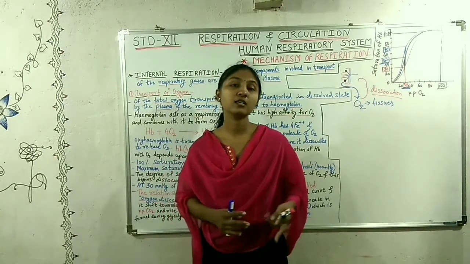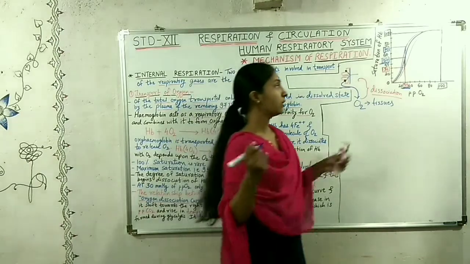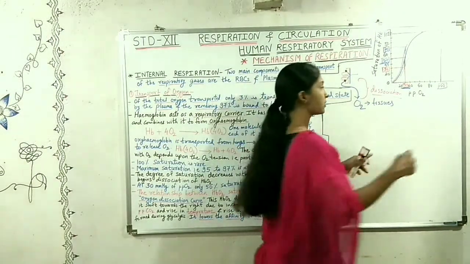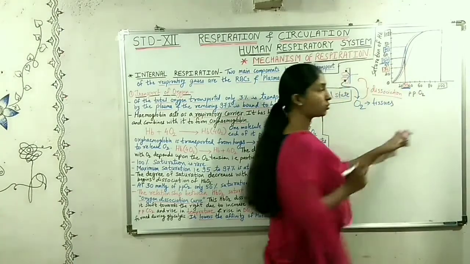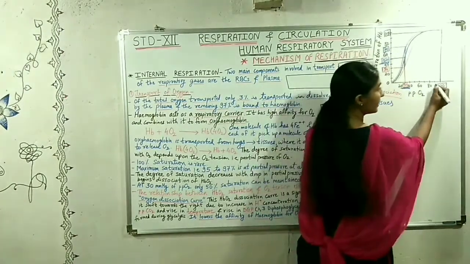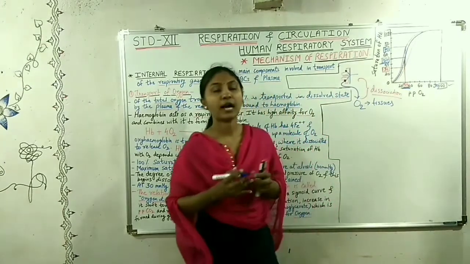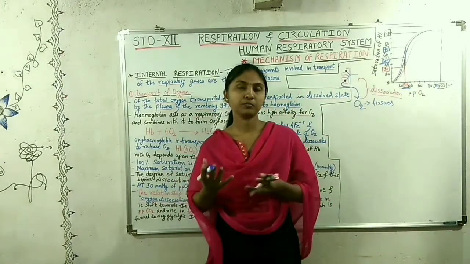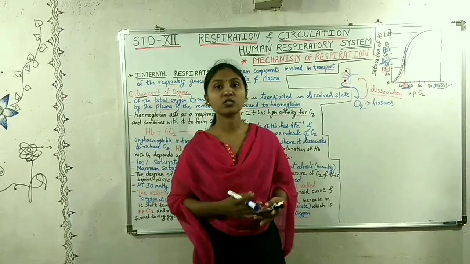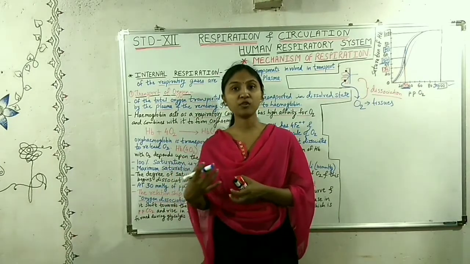Now let us see why we have taken the partial pressure of 30. Why not 90 and why not 100? As we know, the maximum amount of oxygen is present in the lungs.